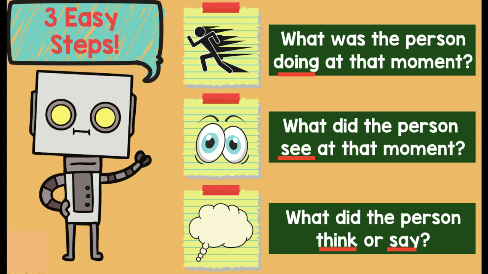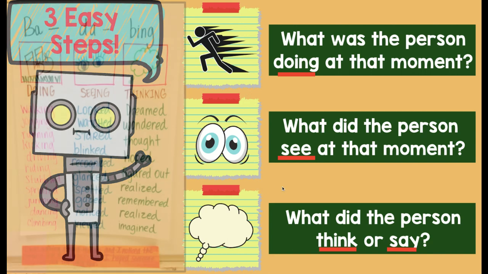So do you see how many more details we added by following that bada bing 1, 2, 3 steps of adding action, what the character's seeing, and what the character's thinking?